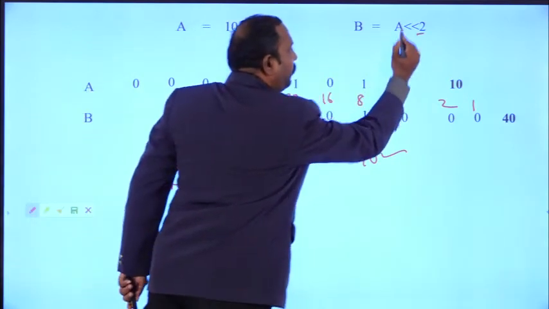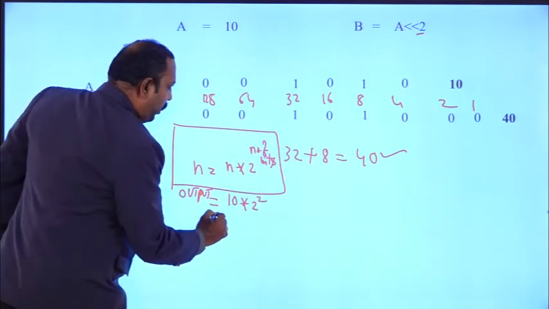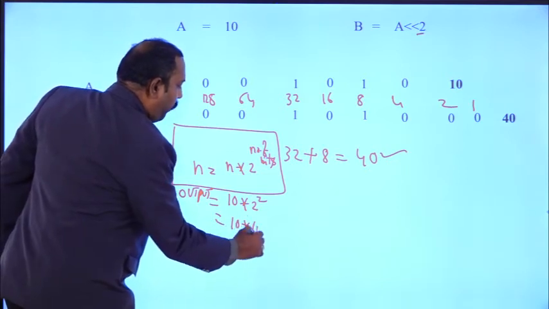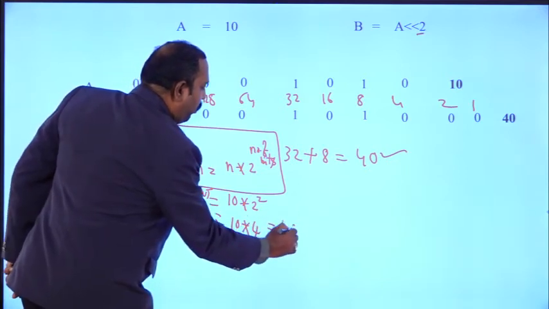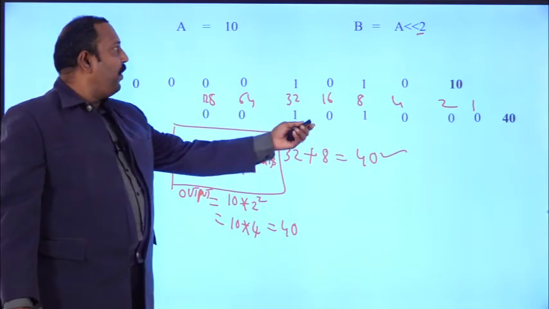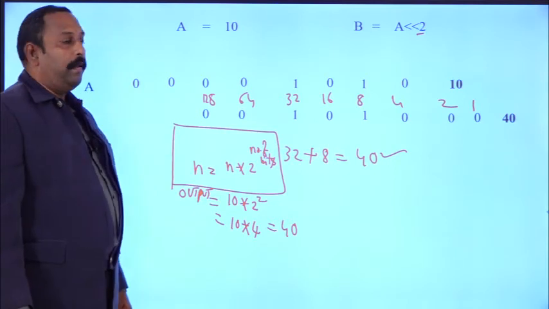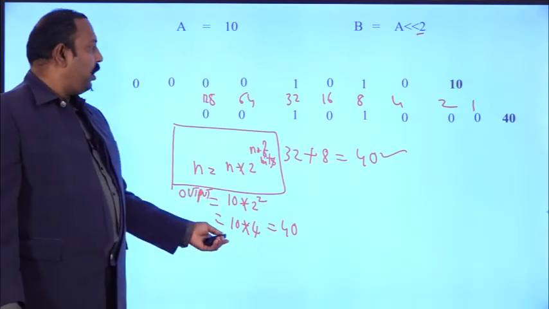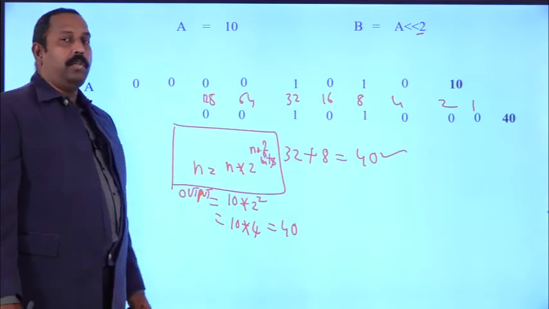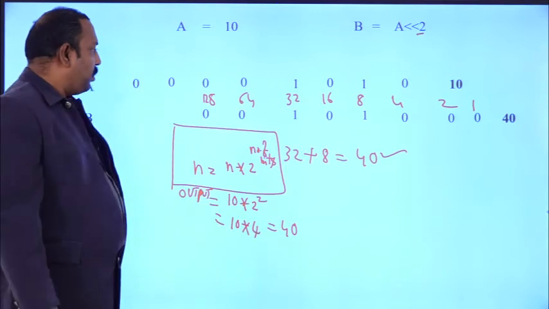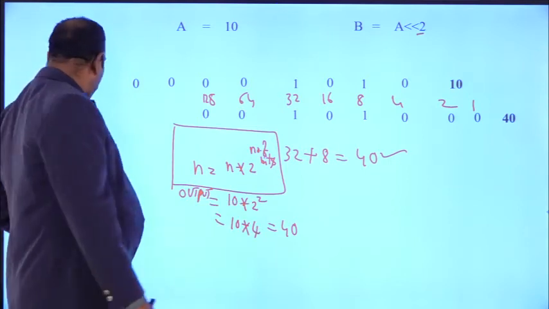Here we want to shift 2 bits, so 2 square. That is nothing but 10 into 2 into 2, which gives the value 40. So instead of multiplication, we can go for the left shift operation because execution is fast. Left shift execution is fast because it performs the operation on bits. So this is an example of the left shift operation.